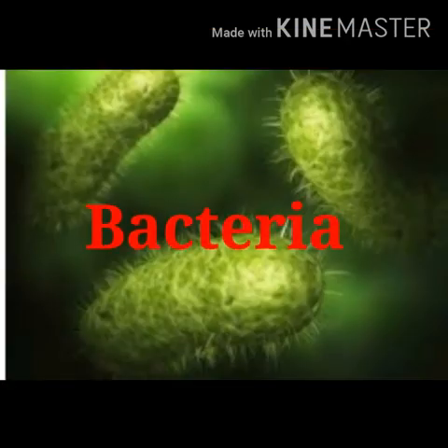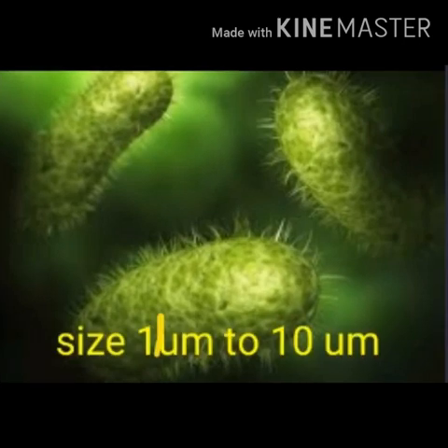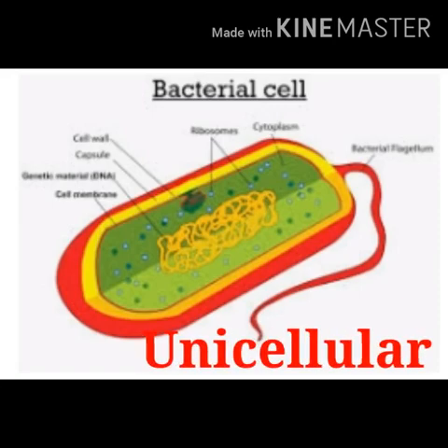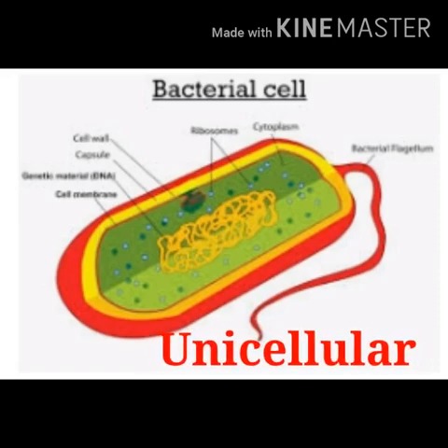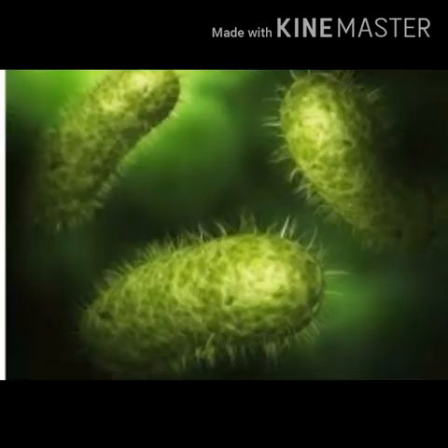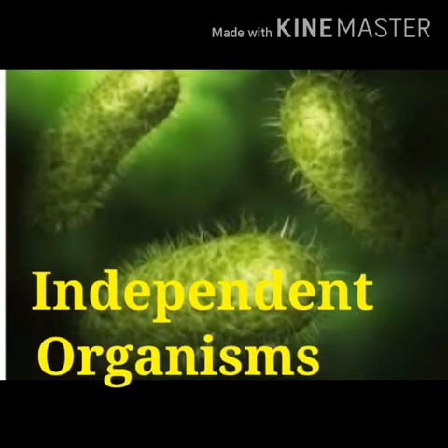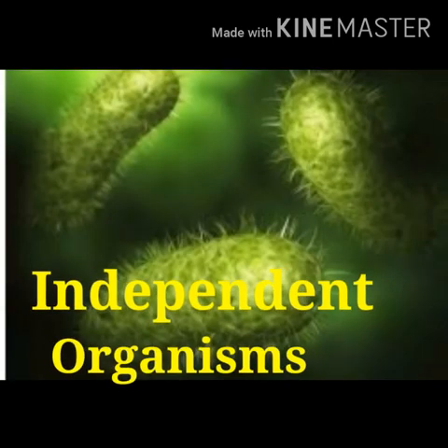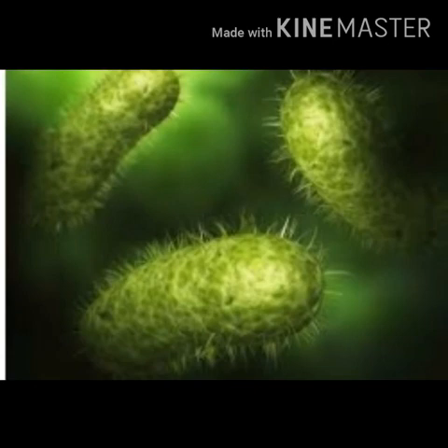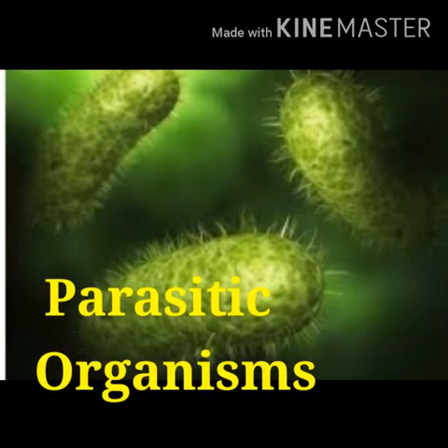Bacteria. The size of bacteria is approximately 1 micrometer to 10 micrometer. Bacteria are unicellular, which means they are single cell microorganisms. Bacteria can exist as independent organisms, that is, they do not directly depend on other organisms for survival. Bacteria are also found as parasitic organisms. This type of bacteria depends on another organism for life.